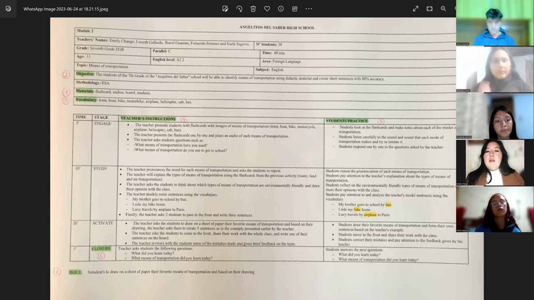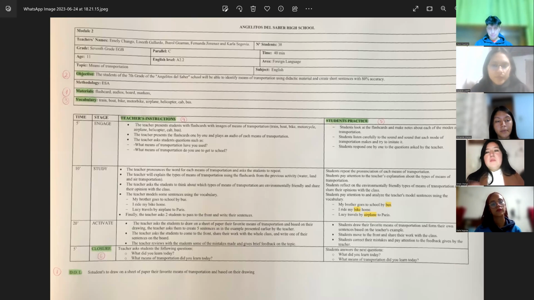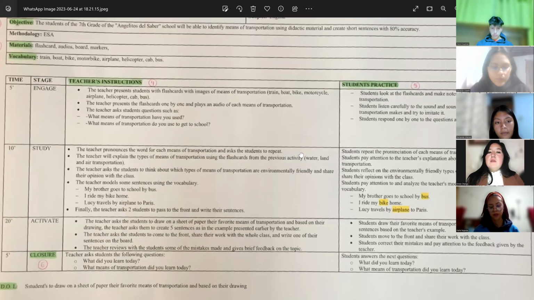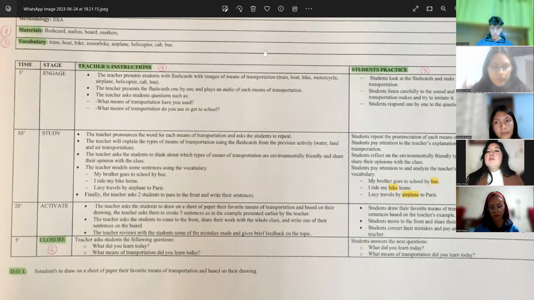Well, the last stage is the activate. This phase is where the students apply what they have learned. In this case, the students are able to create sentences on their own. The first activity is that the teacher asks the students to draw on a sheet of paper their favorite means of transportation. Based on their drawing, the teacher asks them to create 5 sentences as in the example presented earlier by the teacher. And the students draw their favorite means of transportation and form their own sentences based on the teacher's example.